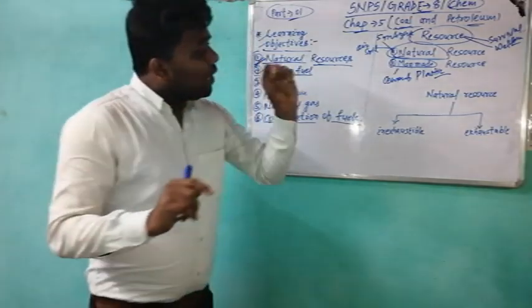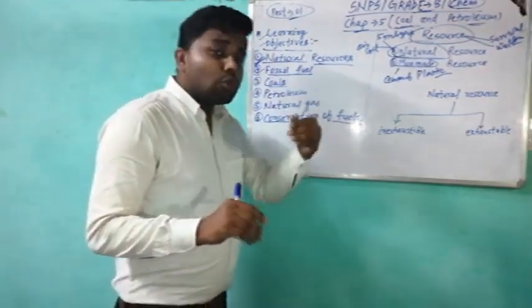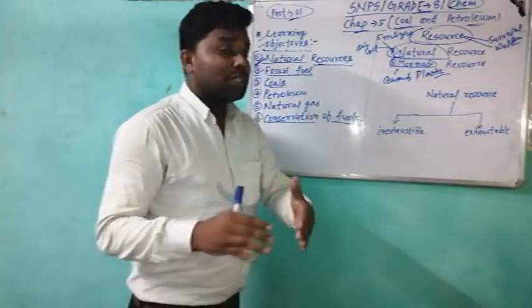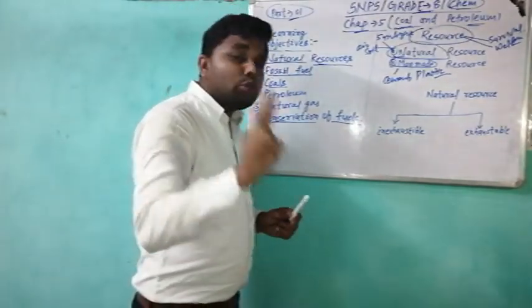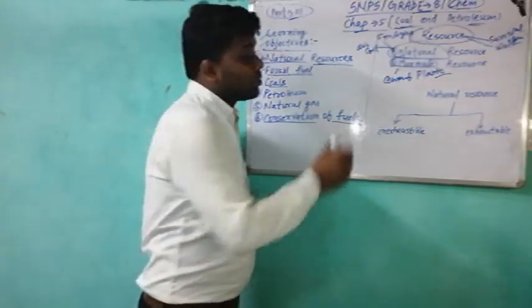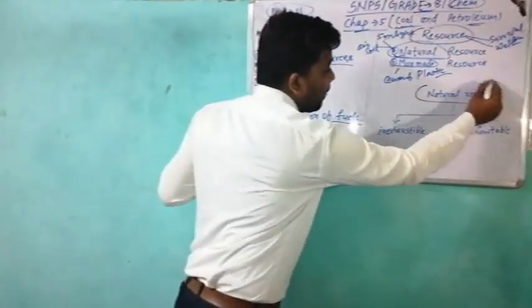And what are the types of natural resources? This is our next point. There are two types of natural resources.